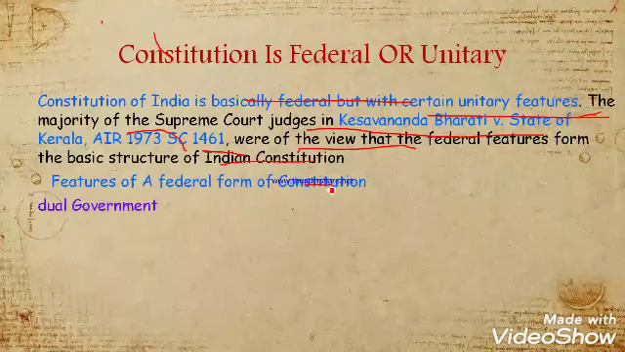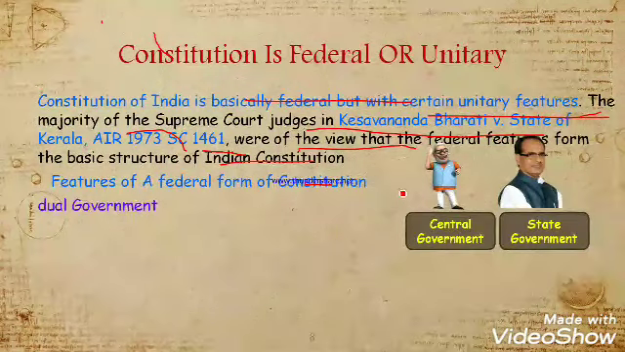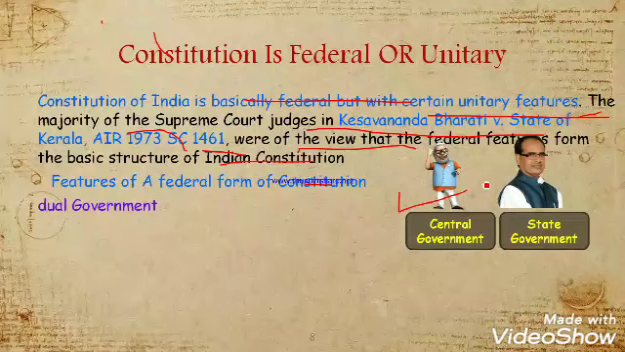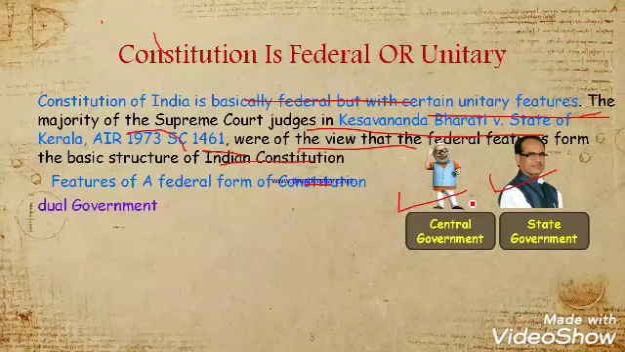Okay. Now let's discuss the first feature of a federal form of constitution, which is dual government. Like the central government is governed by Mr. Modi and the state government, for example of Madhya Pradesh, is governed by the state government. So there is a kind of dual government system followed in India. Therefore the first federal feature is present in India.